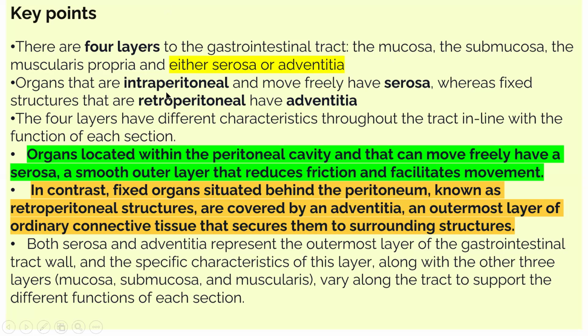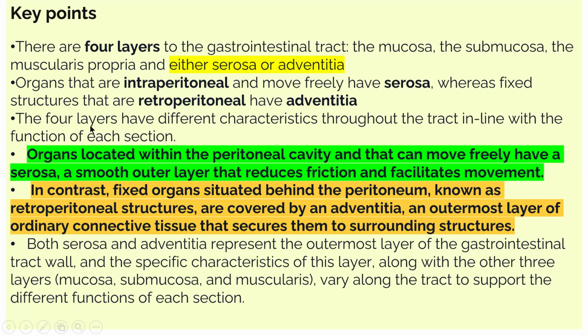Organs that are intraperitoneal move freely and have serosa. Whereas fixed structures are called retroperitoneal and have an adventitia layer. Intraperitoneal means moves freely, and has a serosa layer. Fixed structure, retroperitoneal, has adventitia. It is a very important point.